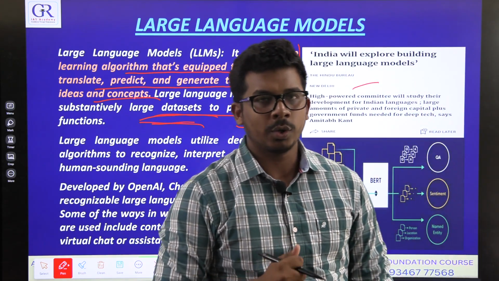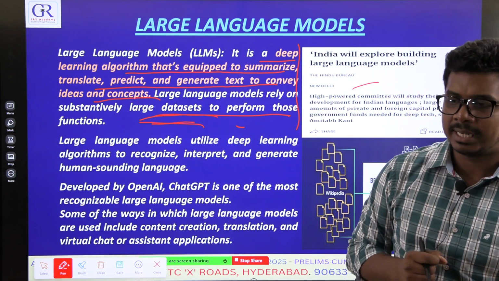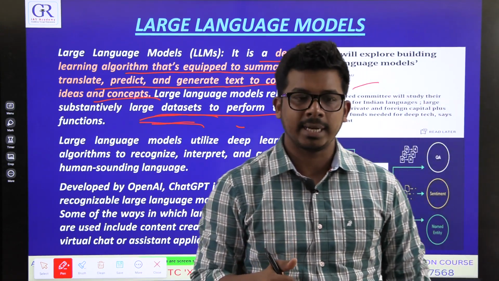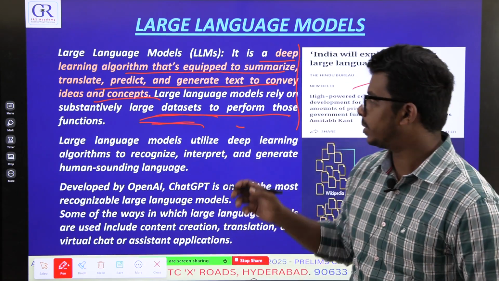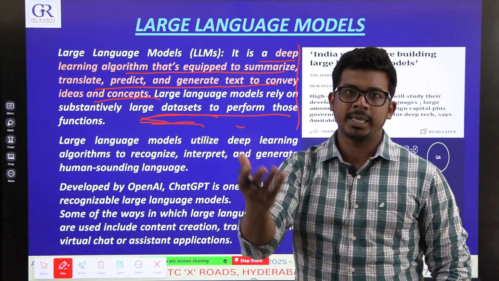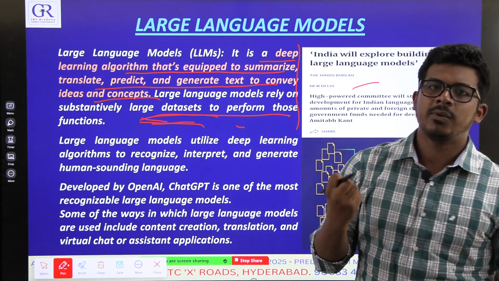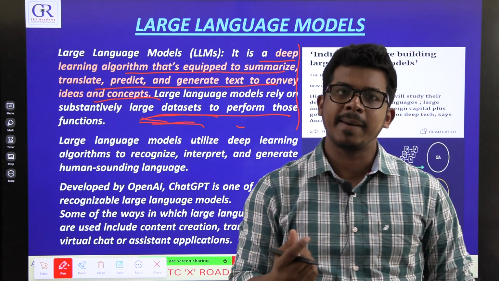You can go to ChatGPT and ask it to predict the UPSC prelims paper for next year. It does for you. It analyzes the previous paper and does it for you. It may be accurate or may not be accurate because it depends on the input and its own limitations, how advanced it was. But you can try this. You can ask it to create an essay paper of the next year.